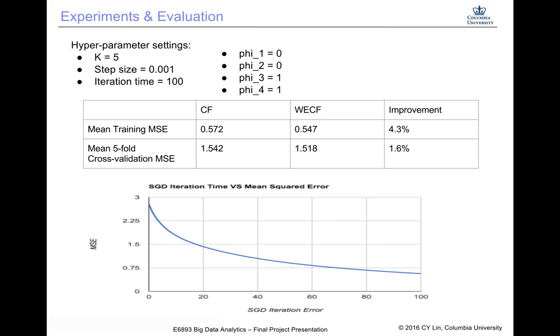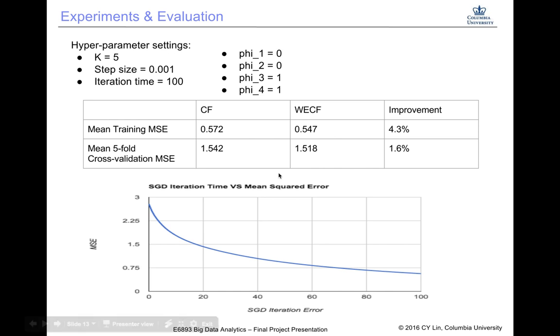Okay, after building our prototype, we did experiments to evaluate our model. We have the hyperparameters set as the following. The dimension equals 5, the step size is 0.001, and we use 100 iterations for stochastic gradient descent.